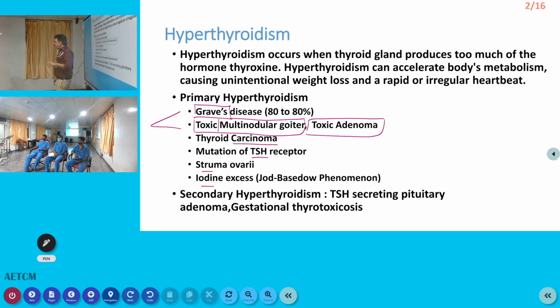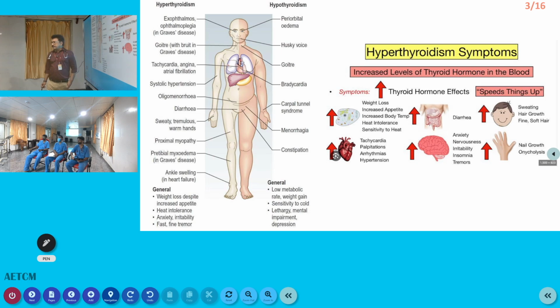The storm will occur suddenly if the hormone releases into your system, either after an acute illness or a surgery of the thyroid gland. That you can call thyroid storm. Secondary hyperthyroidism is not very common, and we will not discuss that in the emergency room. So we go to the next slide.